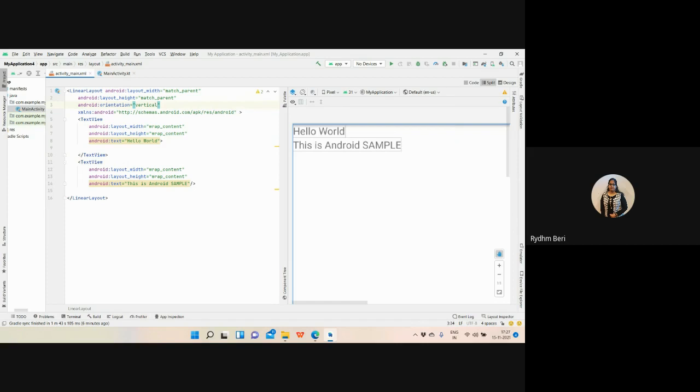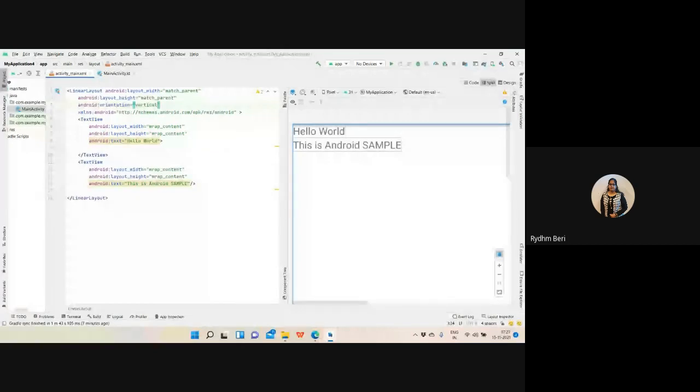This property is only there in the linear layout. By default, the linear layout has the orientation horizontal. If you want to change it, you can change it to vertical as per the requirement. So this is how I can arrange the components.